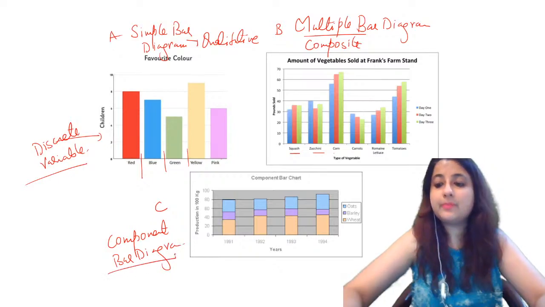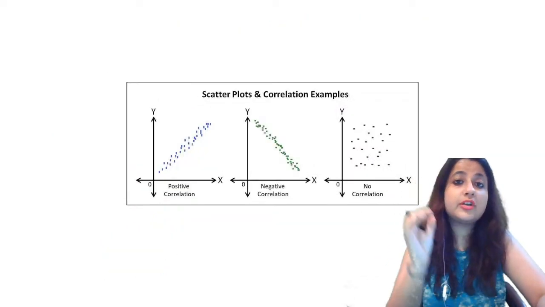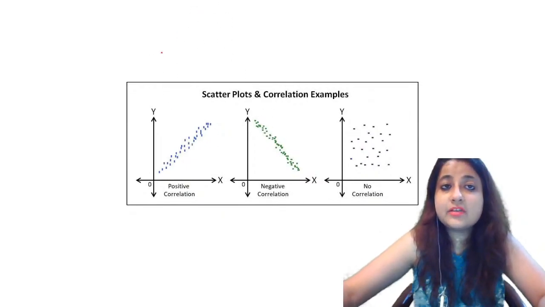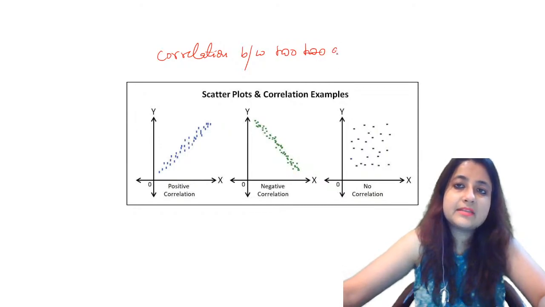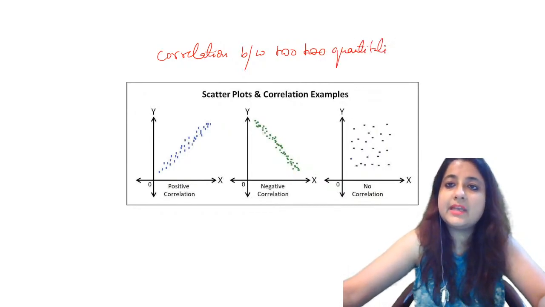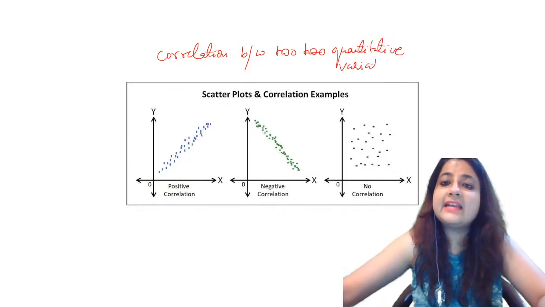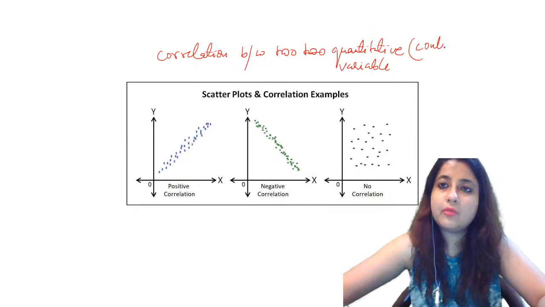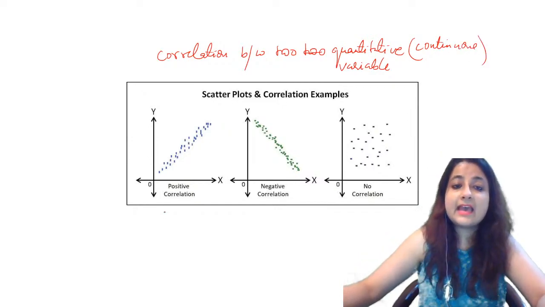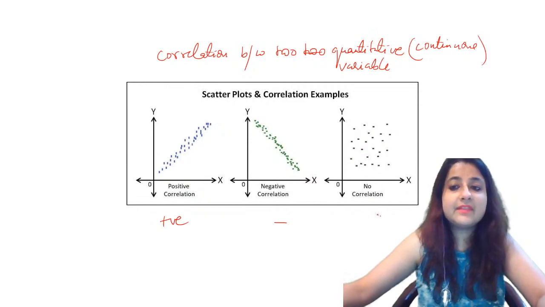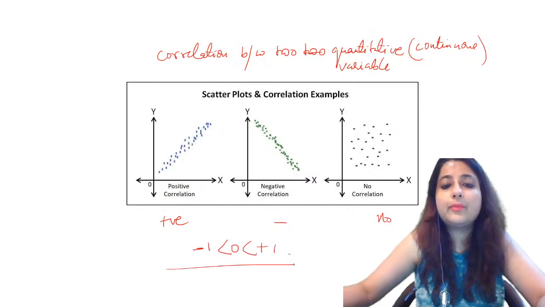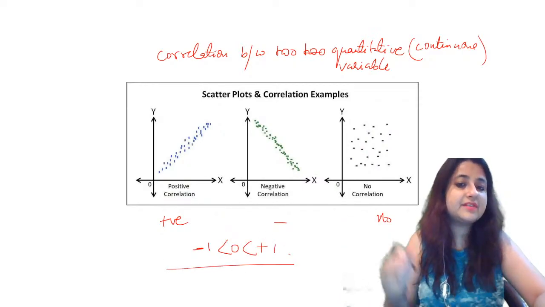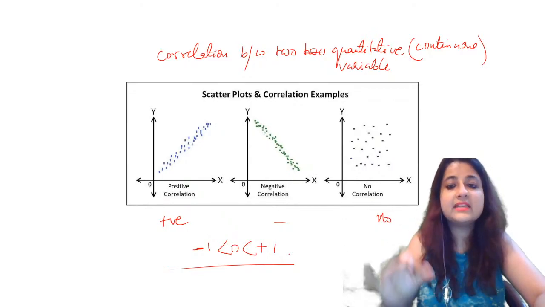Okay, so this is how you must remember. Then there was an option of scatter plots in it. Scatter plots are used to represent correlation between two quantitative variables, rather we must say continuous variables. This one shows positive correlation, negative correlation, and this is no correlation. The value of the correlation coefficient is -1 to 0 to +1. -1 is perfectly negative, 0 is no association, +1 is positive.